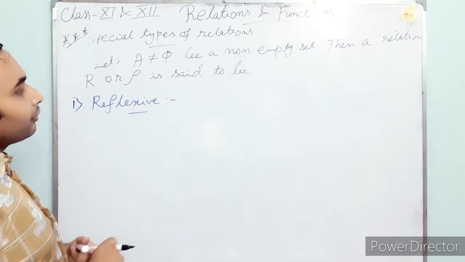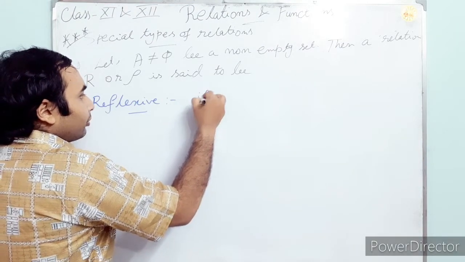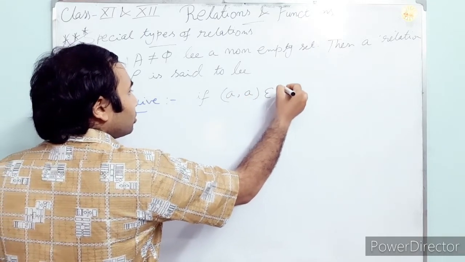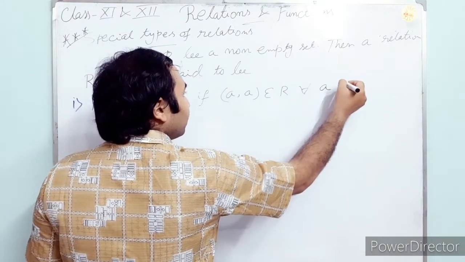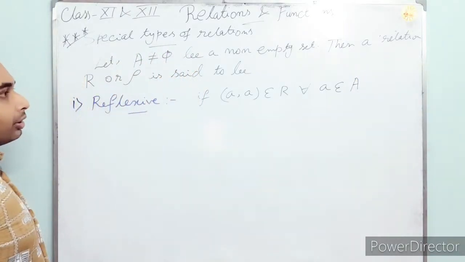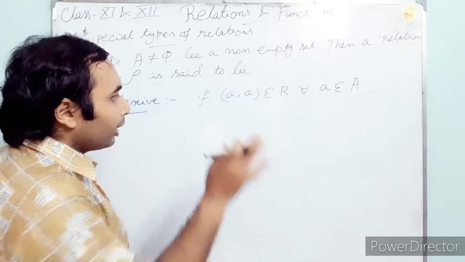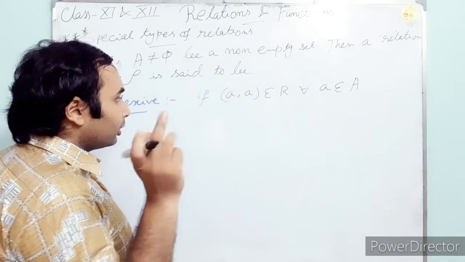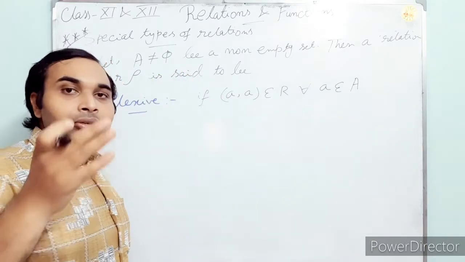A relation is reflexive if (a, a) belongs to R for all a belongs to the set A. This is the ordered pair, here the identity a and a: one element is making the relation with itself only.